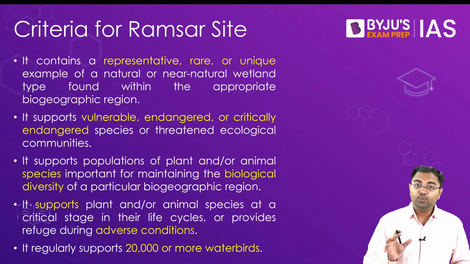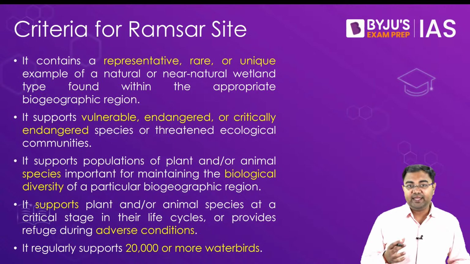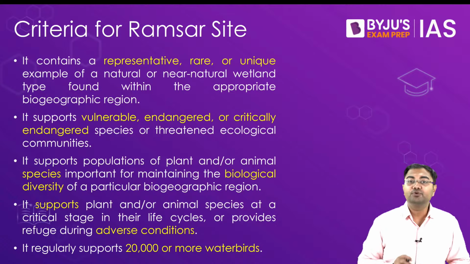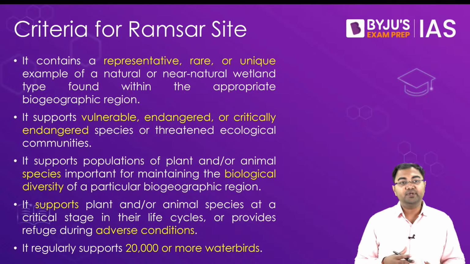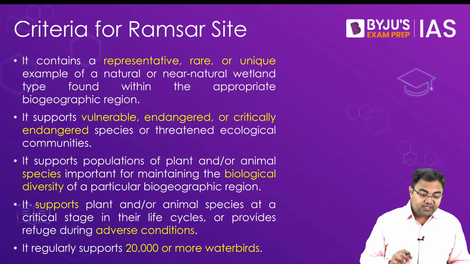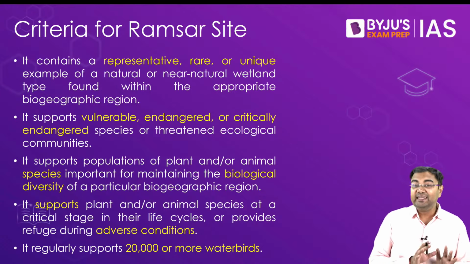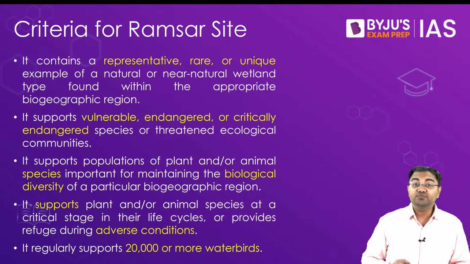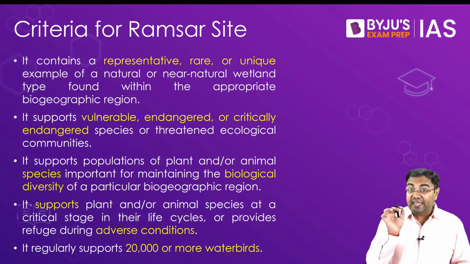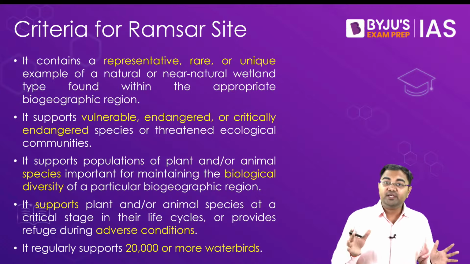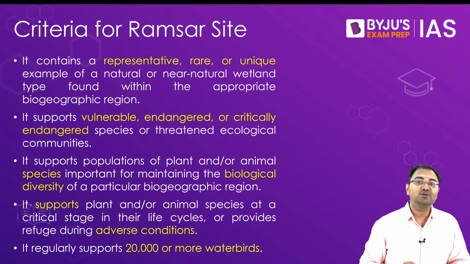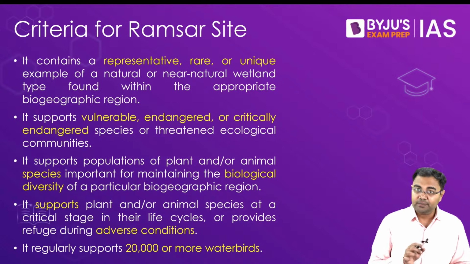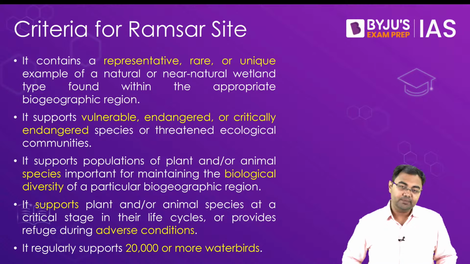How do we choose what is a Ramsar site? What are the criteria that must be fulfilled, or if any one of these criteria is fulfilled, then we can say that it can be counted as a Ramsar site. So first and foremost, what are the criteria? There are 9 criteria that have been listed. Out of these 9 criteria, just remember this, it's not that all 9 must be met, if any one of these criteria is fulfilled, then that wetland can be counted as a Ramsar site.